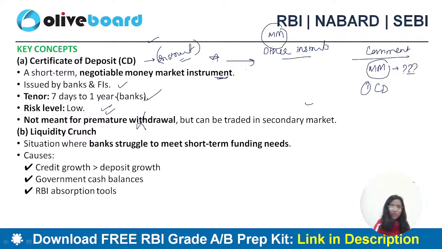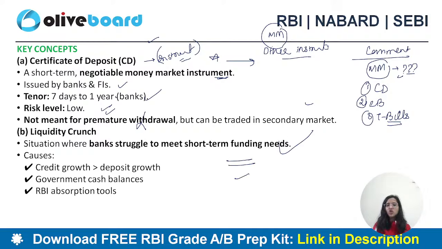Yes, Sureka, commercial bill, very good. So other money market instruments are commercial bills. We have treasury bills, T-bills. Anybody else? What other instruments are there in the money market through which you can raise money? Sureka has given me the answer here. Liquidity crunch means when banks struggle to meet short-term funding needs. Treasury bills, commercial paper, okay. We have commercial paper also.